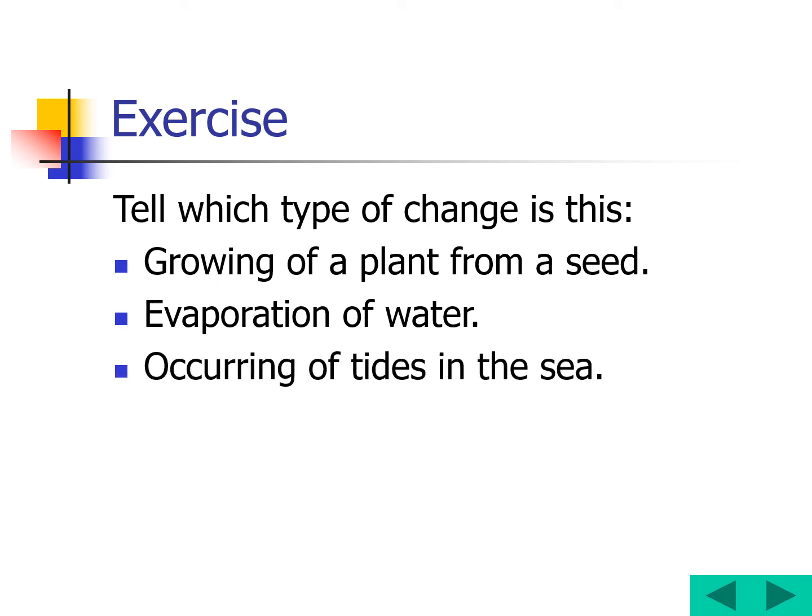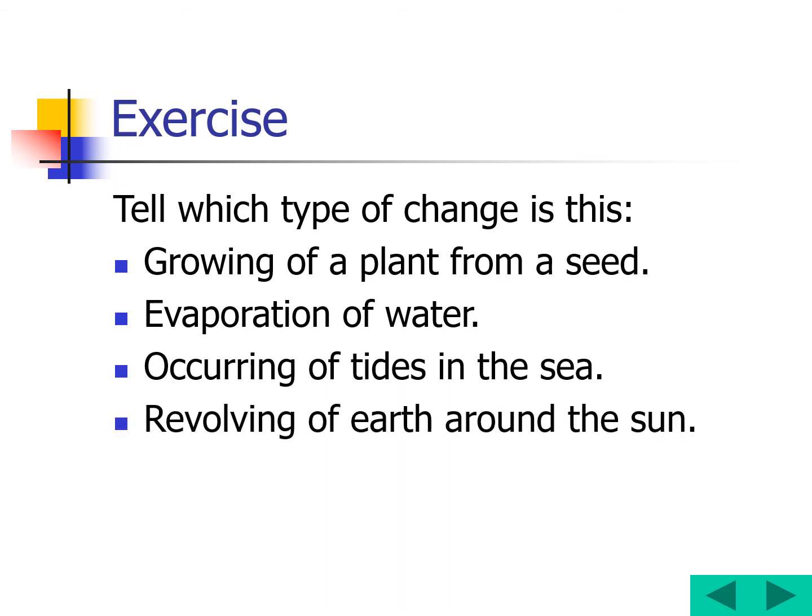Okay. Now, occurring of tides in the sea. Definitely it is an undesirable change because it is a natural change, right? The other name of natural change is undesirable change. Got it, children? Good. Now, revolving of the earth around the sun.